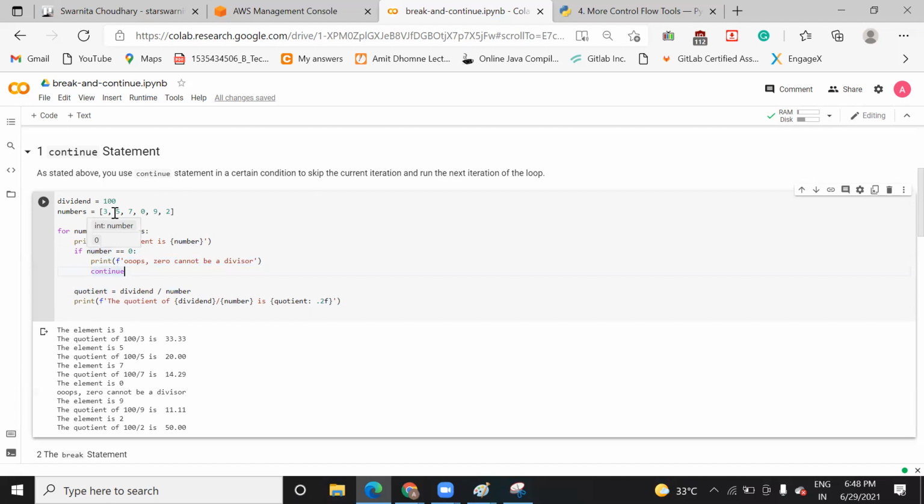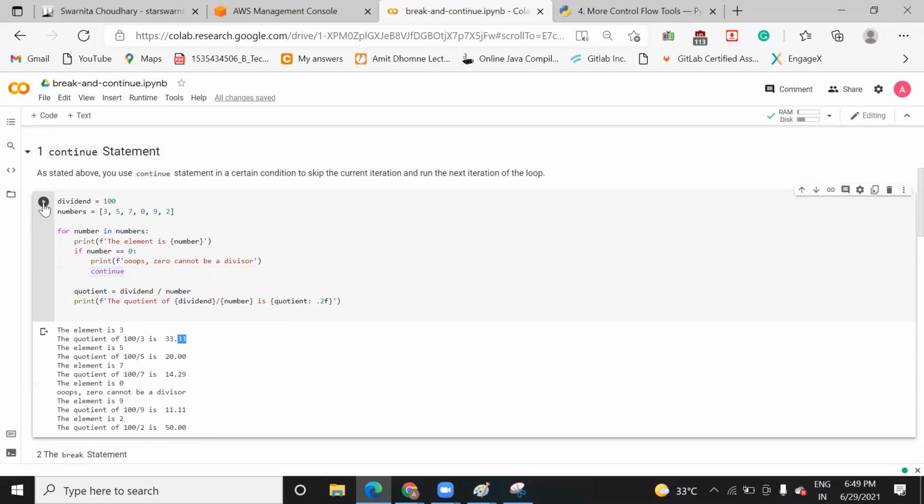So this continue keyword will skip the division when the specified condition becomes true. And for the rest of the values, 3, 5, 7, 9, 2, it will divide that dividend by that particular number, and print in this format: dividend divided by number, that is 100 divided by 2 is quotient colon .2f. Why do we use .2f? So that it gives the result up to two digits after the decimal. Is it clear to you?